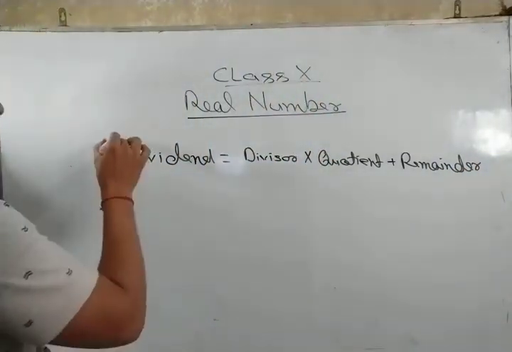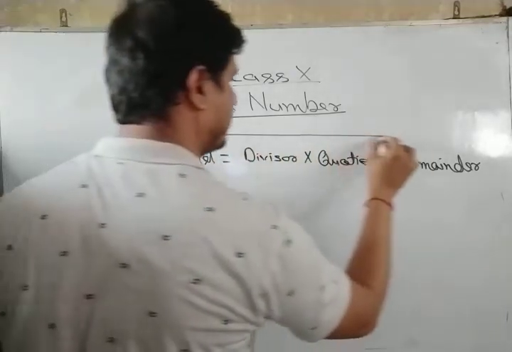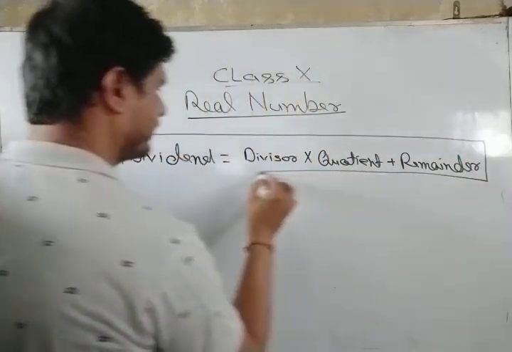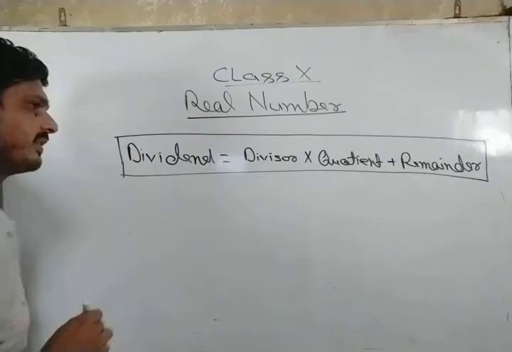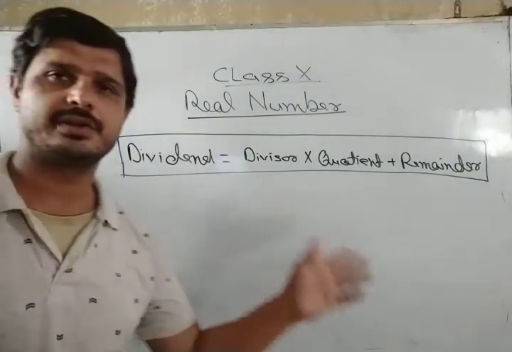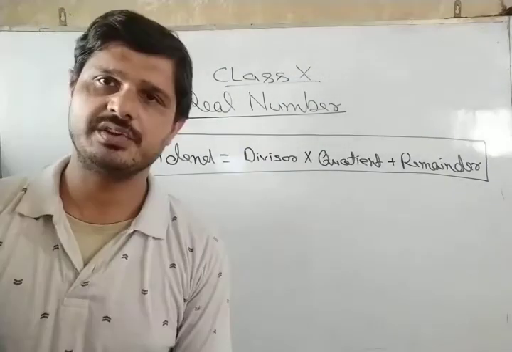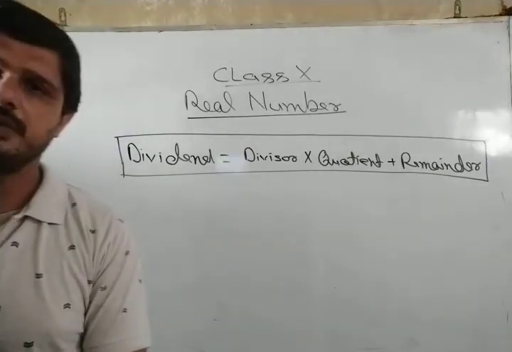And we have proved this particular equation in verification of division in our junior classes.